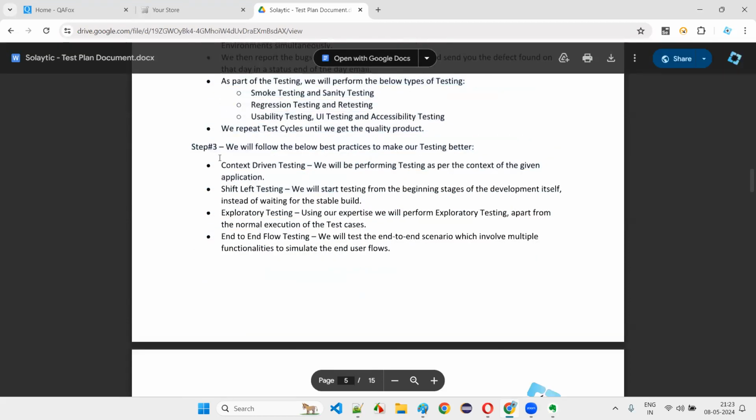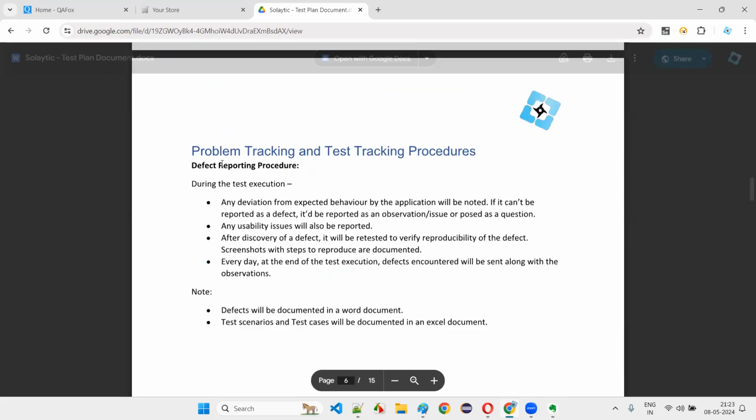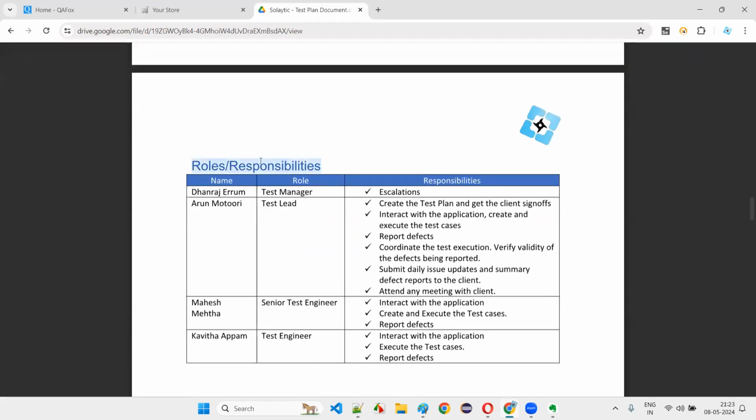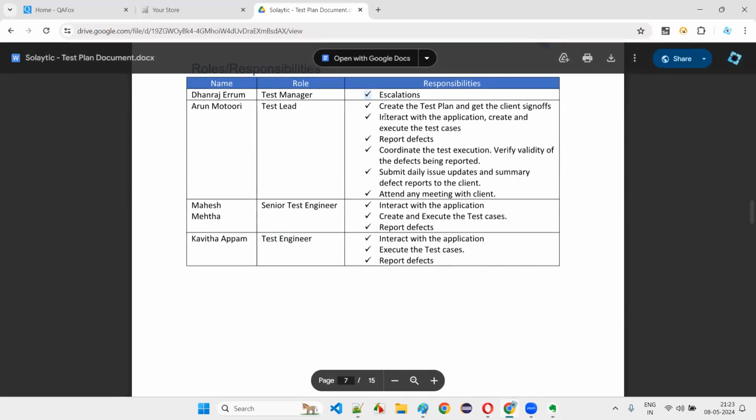Which types of best practices we are going to perform during the testing. For defect reporting, which tools we are going to use, and where we are going to report the defects and all those things. Roles and responsibilities: who is the test manager, who is the test lead, who is the senior test engineer, who is the test engineer, what are their responsibilities, and what will they do as part of the project?